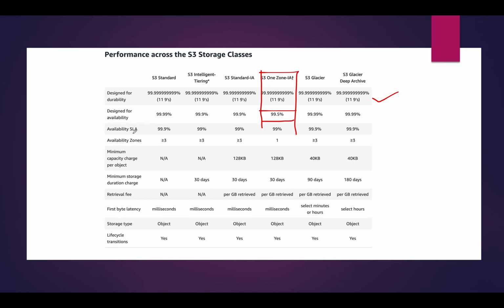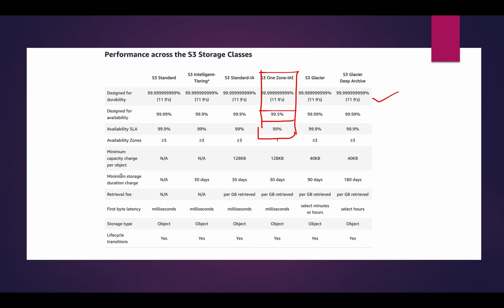Next, availability zones. Availability zones means the replications. If you upload a file, it will maintain replicas, right? So everywhere it is 3 or more, but in this one it will be only 1. There is no minimum object size criteria for the other classes, so 128 KB here. If you use Glacier, 40 KB is the minimum.